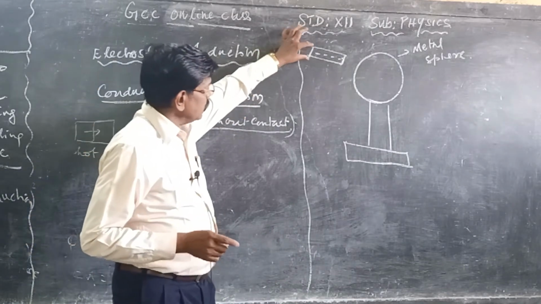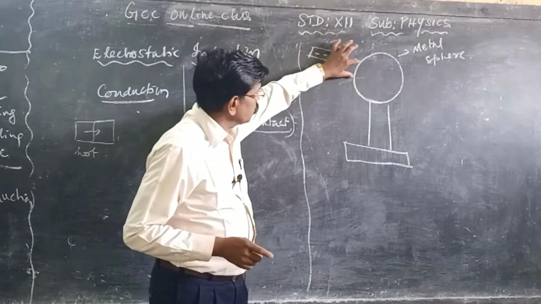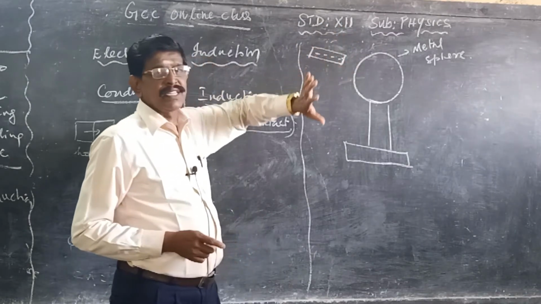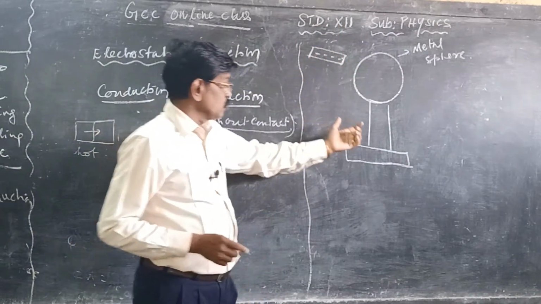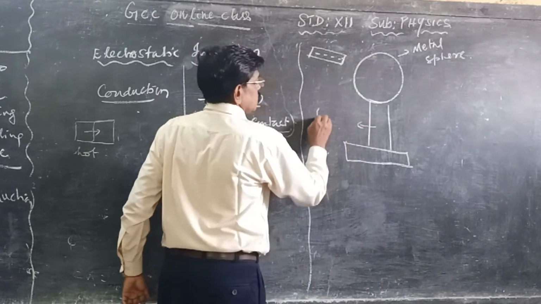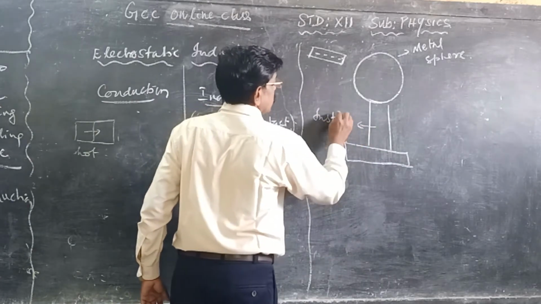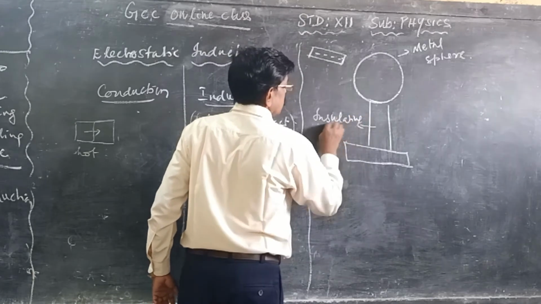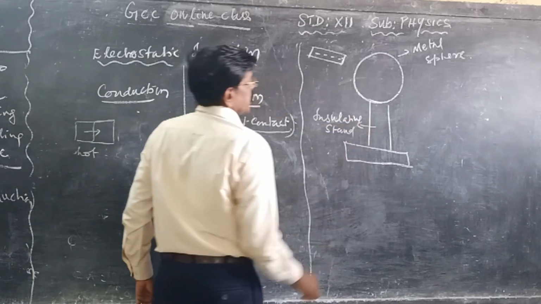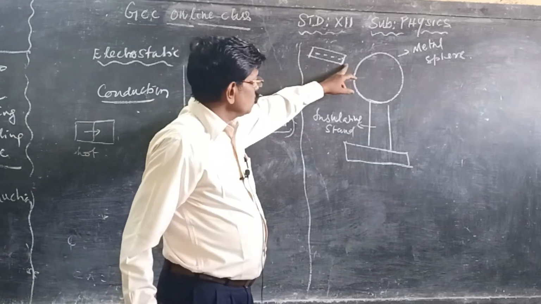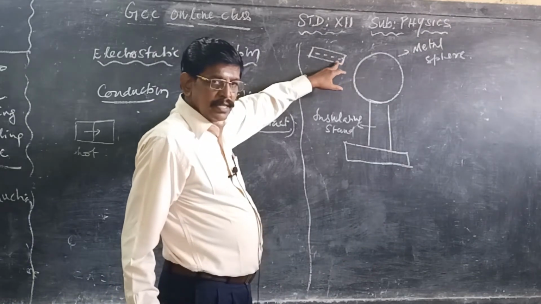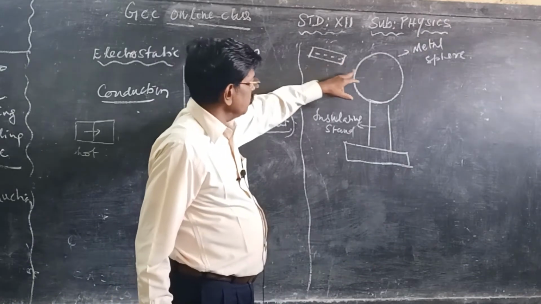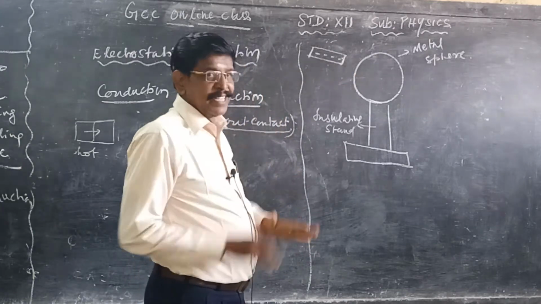The negatively charged rod is brought nearer to this metal sphere, which is mounted on the insulating stand. Remember, the charges should not be discharged. Now you are keeping the charged rod very close to it, but not touching.